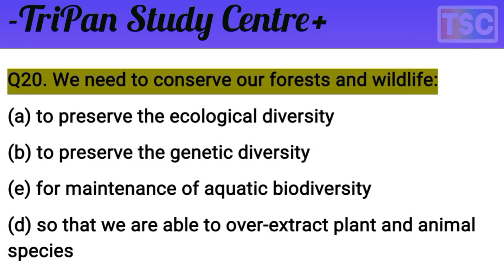You know that is a misprint here. E option is not correct. The C here, let us see C. Okay, C is for maintenance of aquatic biodiversity here, and D, so that we are able to over-extract plant and animal species. You know that the question is clear. But first of all, you choose the answer from the 4 options here. I give a few seconds for you.